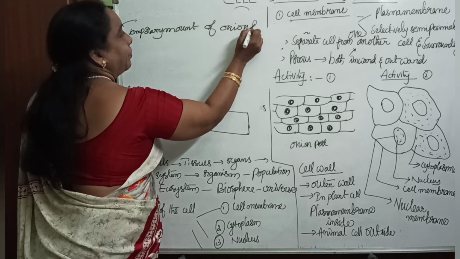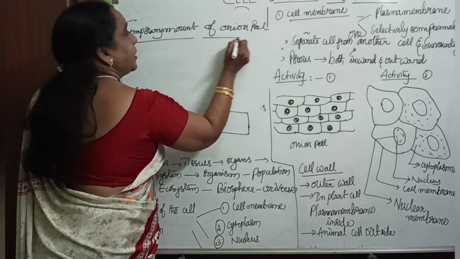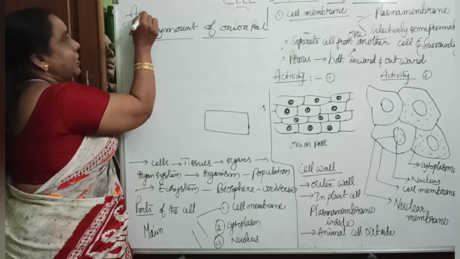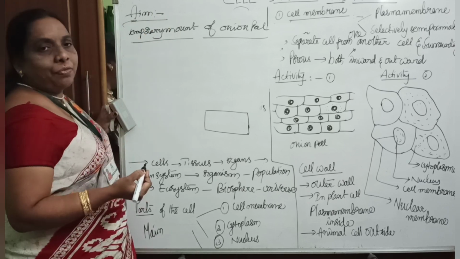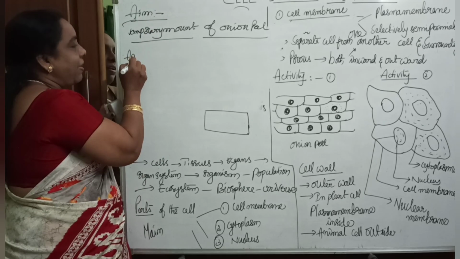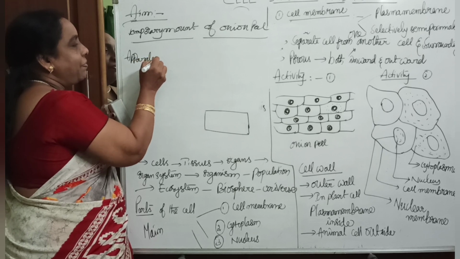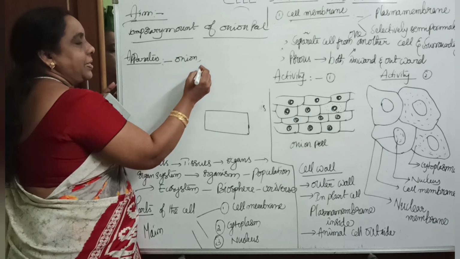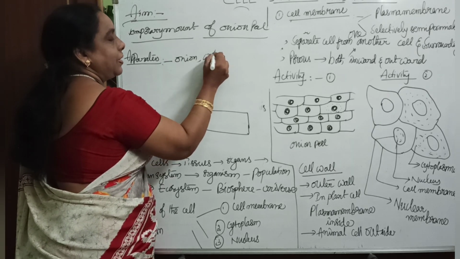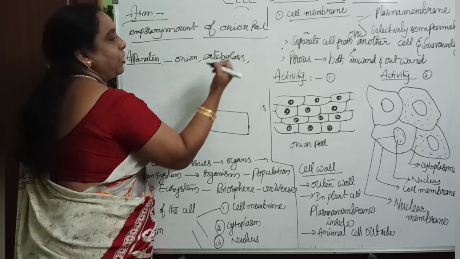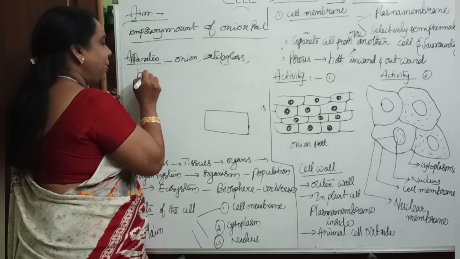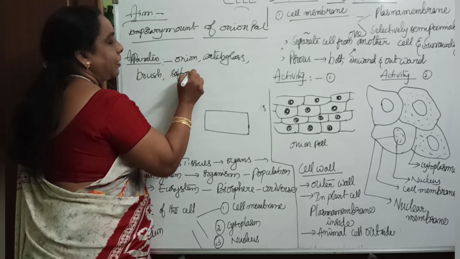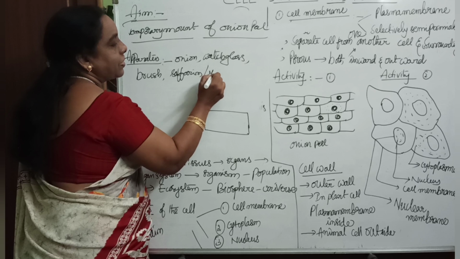That is our aim: to prepare a temporary mount of an onion peel. What are the apparatus required for this? We need an onion, a watch glass, and we also require a brush and saffron, which is a dye, or we can also use methylene blue.